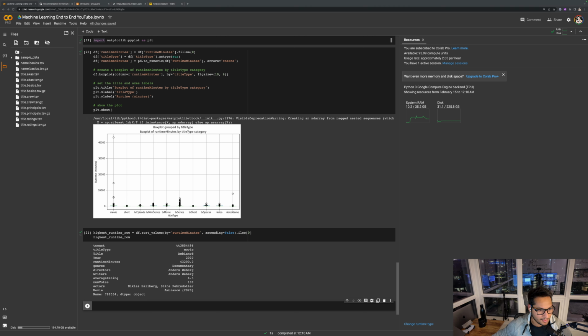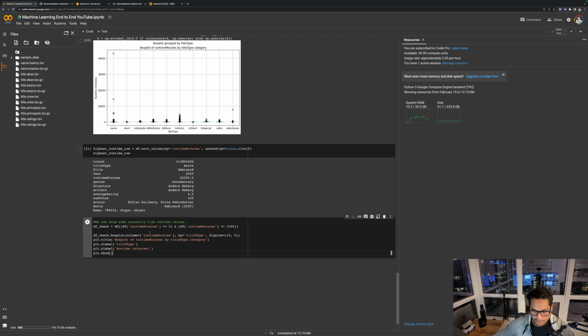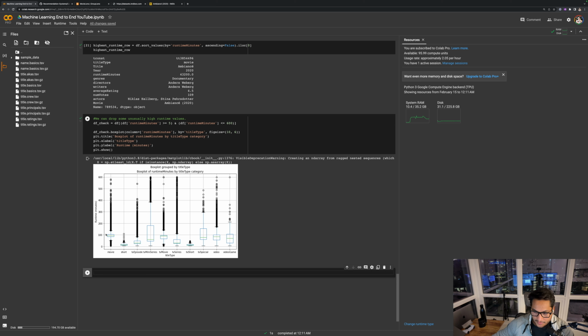So I went ahead and filtered out some data. I could have used the IQR method to remove the outliers, but rather I decided to just keep those videos which are at least 5 minutes in length and at most 600 minutes. And this is the plot which I got. As you can see, most of the movies lie between 80 or 85 minutes to around 110 minutes, which is right. And TV miniseries have the highest runtime on average here.